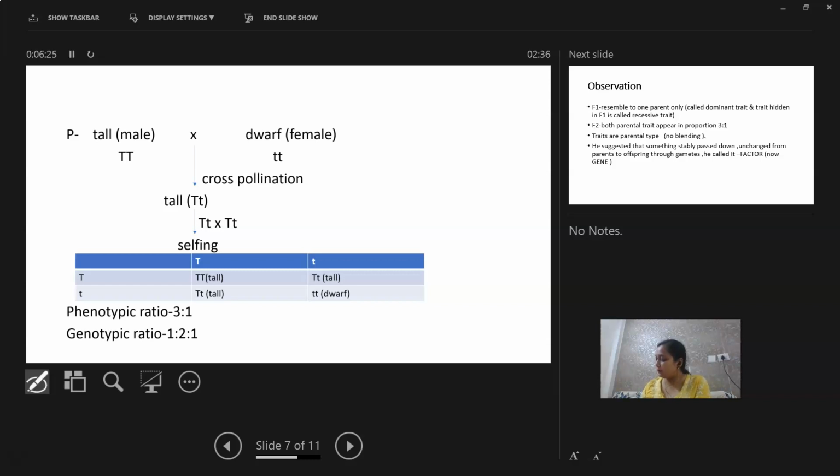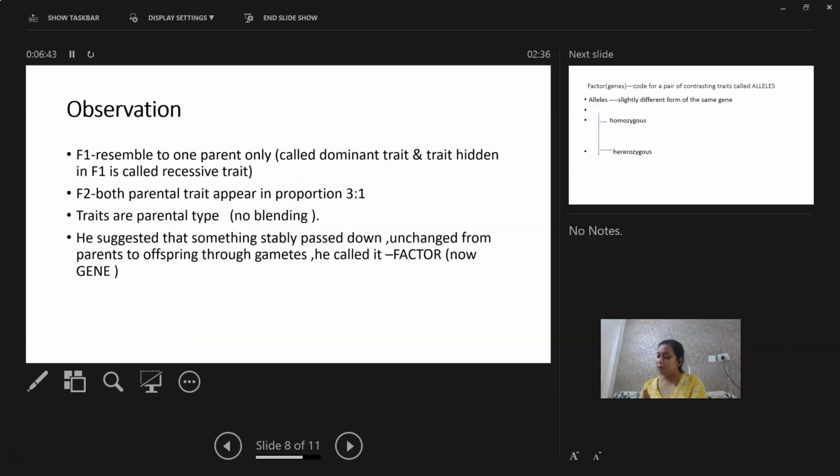So we can have from this cross 3 tall plants and 1 dwarf plant. So the phenotypic ratio will become 3:1. While we are going towards the genotype, we can have a 1:2:1 ratio.